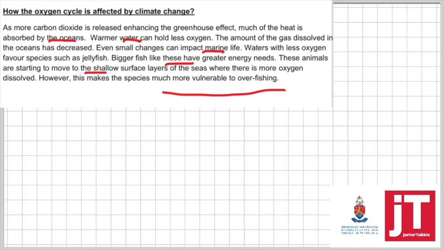So the situation we are in right now is not very good. But you need to know how each of the cycles is affected by climate change. This essay is a very good essay. You can be asked either part of the essay. Make sure you know this work well.